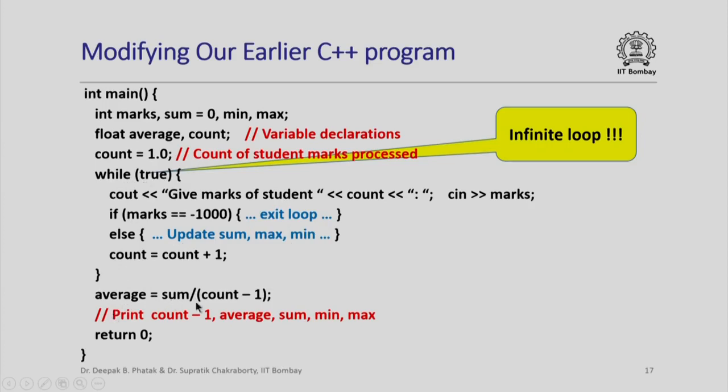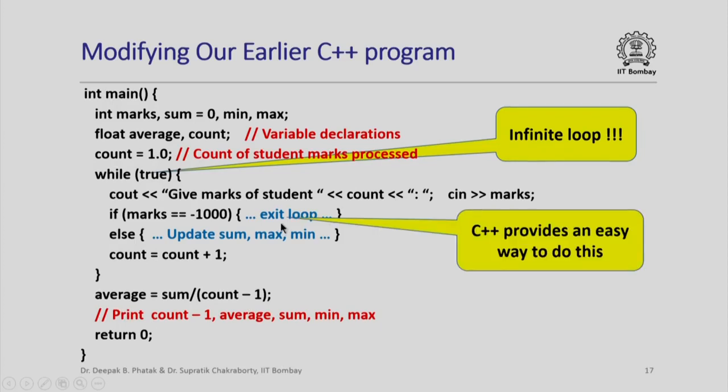In this case it is sum divided by count minus 1, because note that when I exit from this loop by reading minus 1000 as the marks, I have already incremented the value of count at the end of the previous iteration. So even if I do not execute this loop even once, the value of count is 1. If I execute this loop once, the value of count is 2, and so on, and therefore I need to divide by count minus 1 when I am computing the average. And finally I print all of the desired quantities.